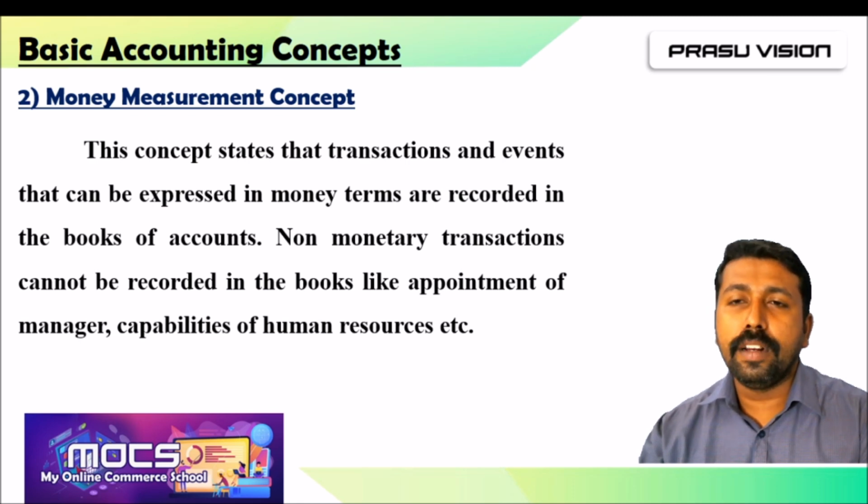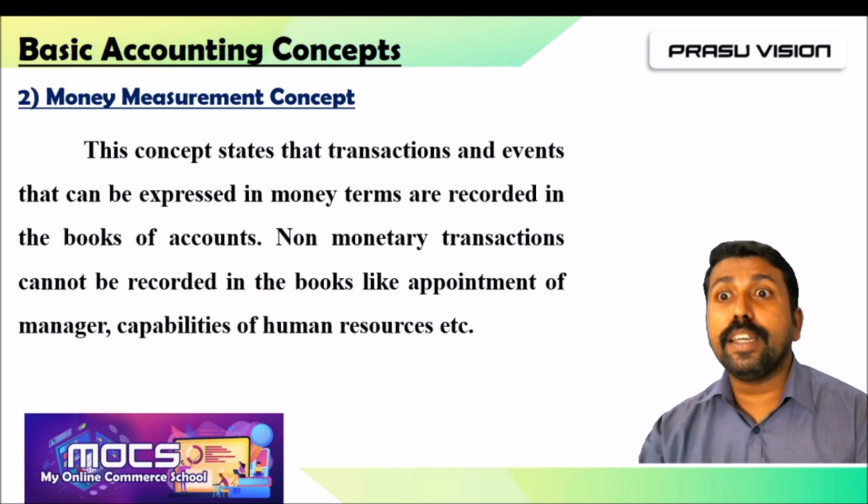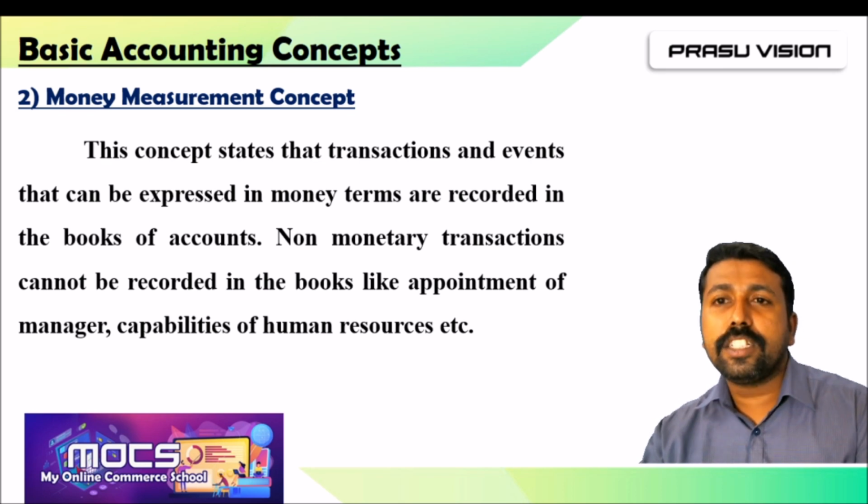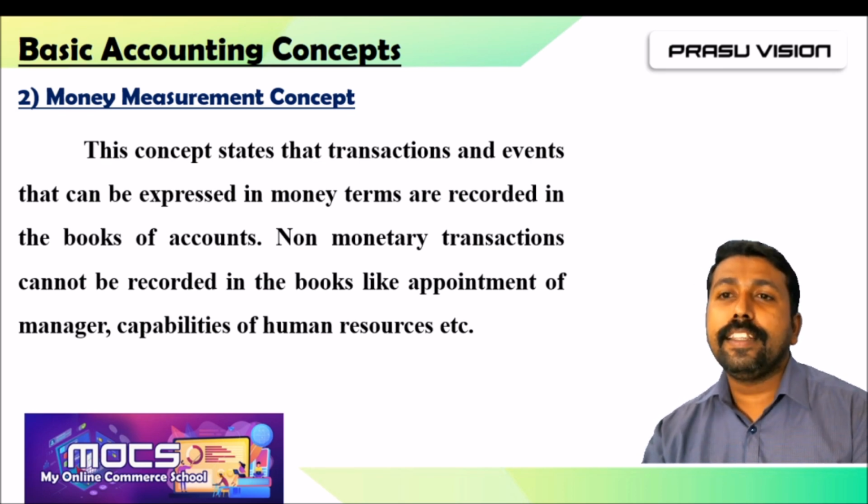This principle and accounting concept says that we have to measure all the transactions. For example, purchased furniture for 10,000. That transaction shows the firm purchased the furniture for rupees 10,000.